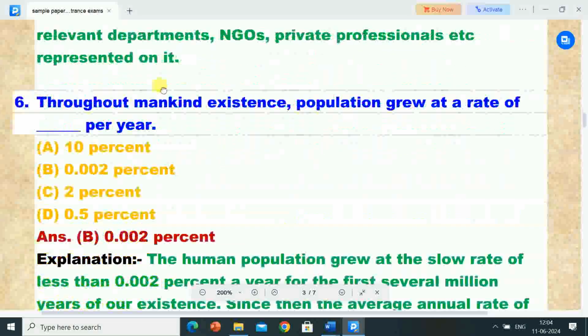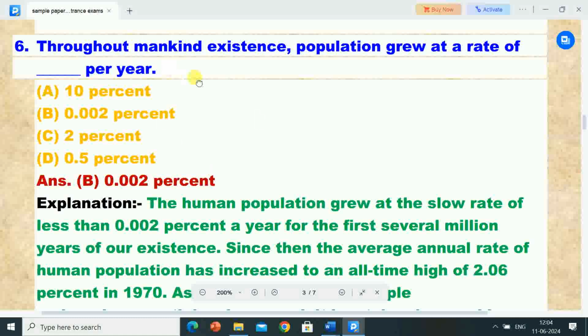represented on it. Next question is, throughout mankind existence, population grows at a rate of dash per year. Options are A 10%, B 0.002%, C 2%, D 0.5%. Correct answer is option B, 0.002%. So throughout mankind existence, population grows at a rate of 0.002%.